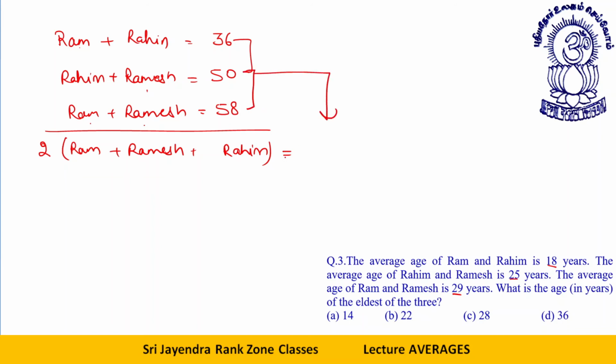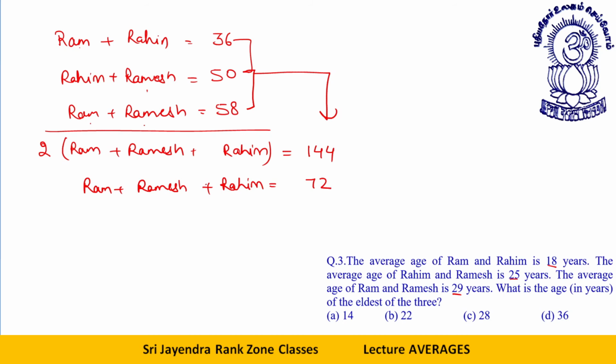What will be the sum? The sum will be 36 plus 50 plus 58. 50 plus 58 is 108, plus 36 is 144. So that way Ram plus Ramesh plus Rahim is equal to 72.